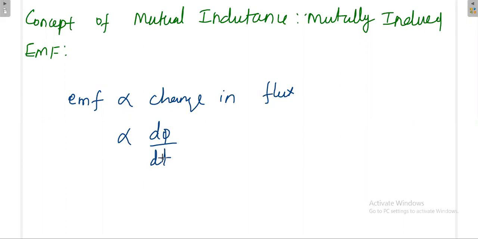So change in the flux can be produced in several ways. One way is you can move the magnet; by moving the magnet you can change the flux. Or by moving the conductor you can change the flux. So there are generally three ways. One way is move the magnet. Another way is move the conductor with respect to the magnet.